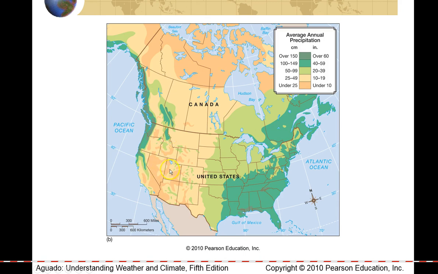Out west we have mountain ranges that are significantly affecting how air is lifted, on one side producing windward heavy rainfall, and on the leeward side producing very dry conditions. Without the presence of any major mountain ranges other than the Smokies, the humidity out east gets more evenly distributed, and that's why we see a much more even distribution of precipitation in the eastern United States. Whereas out west we can see a clustering on the west coast of the United States because of the presence of mountains.